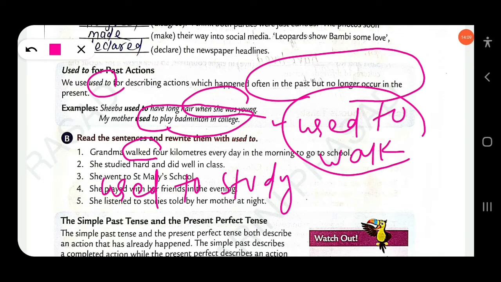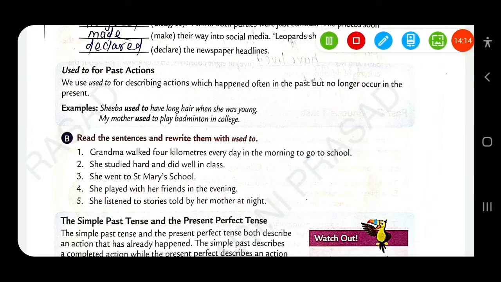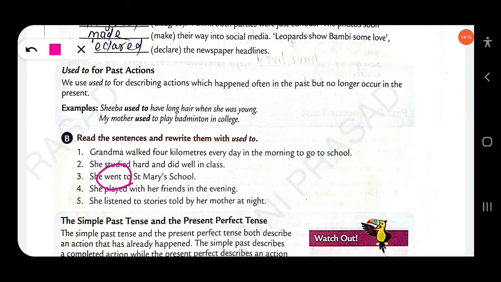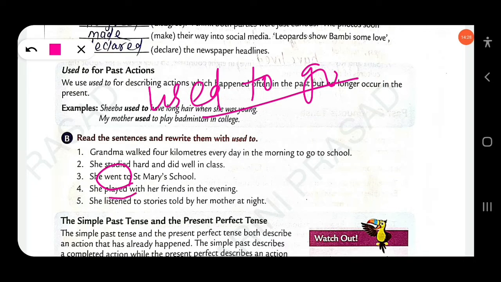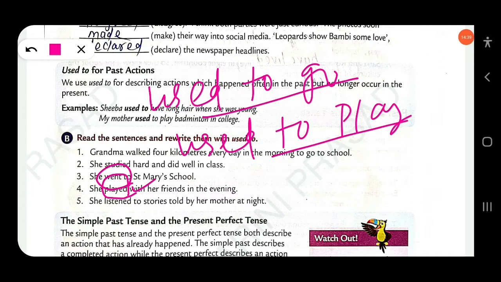Next, she went to St. Mary's school. You have to replace it: she used to go to St. Mary's school. Then she played with her friends in the evening. Here the second form of the verb, simple past, is used, so write she used to play with her friends in the evening.